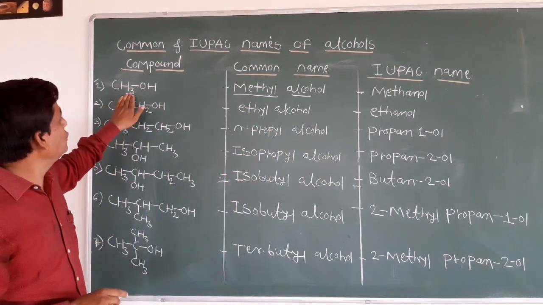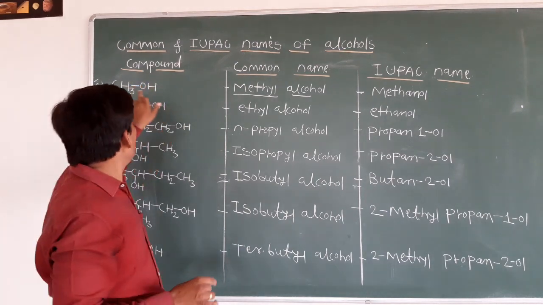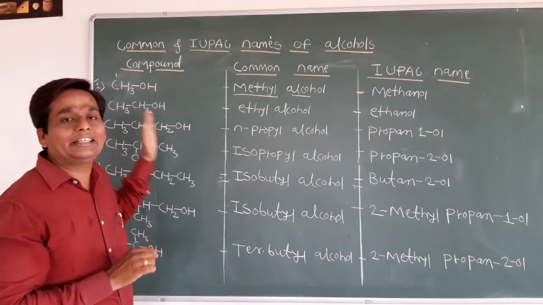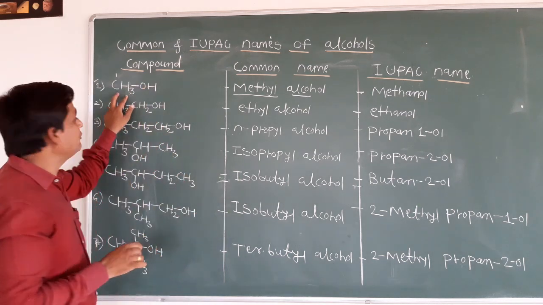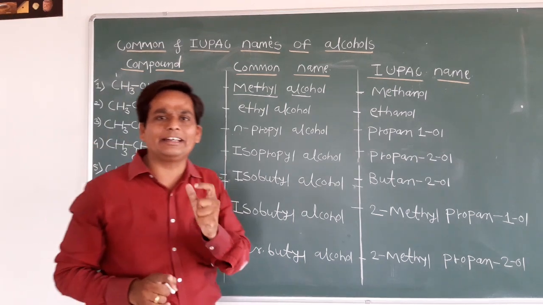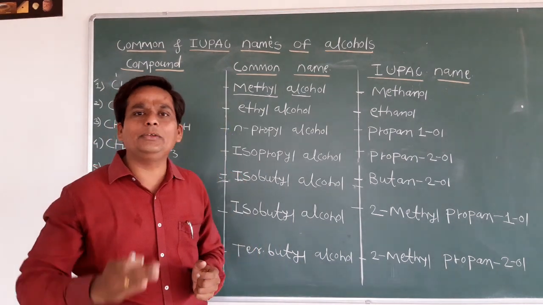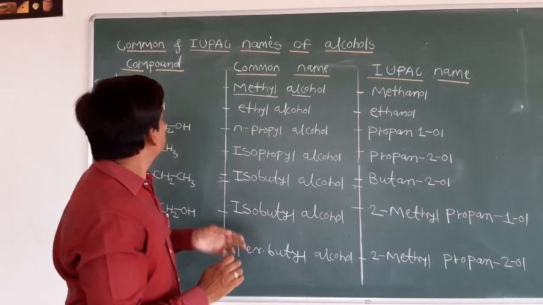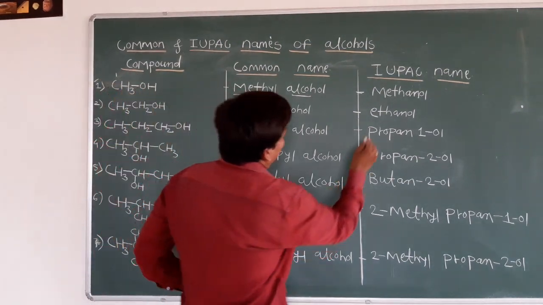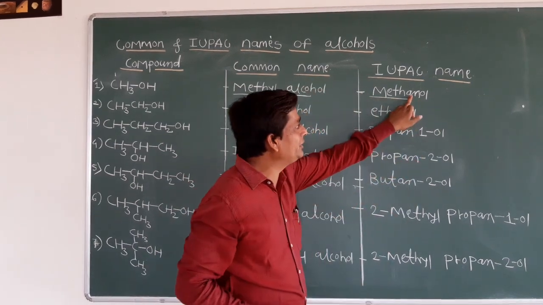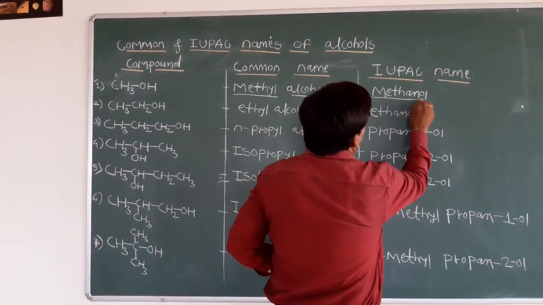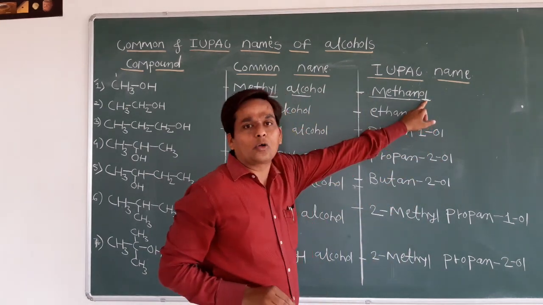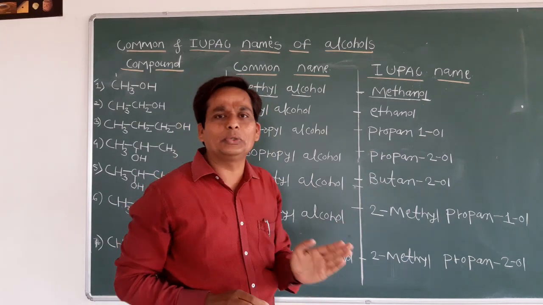When you give the IUPAC name of this structure, when you do the numbering, only one carbon is there, so it is considered as the parent alkane. In the parent alkane, if one carbon is there, we say it is methane. From that methane you remove the E and substitute the suffix OL. Here, only one carbon, that means it is methane, and from that methane I am removing the E and substituting the OL. OL is the suffix of alcohol. So it is a very easy method to give the IUPAC name.